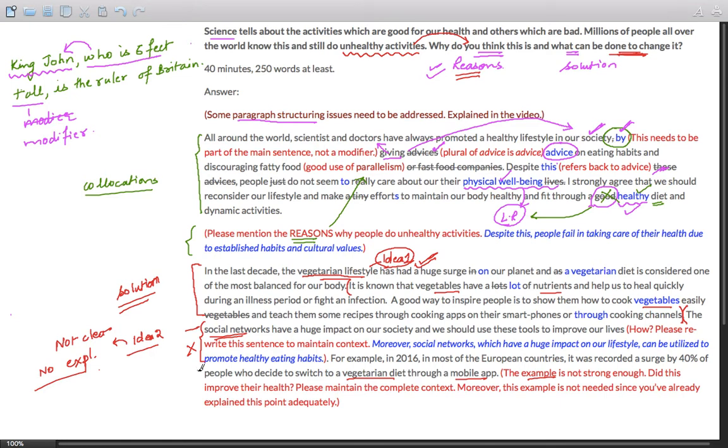So the proper context is missing here. The example should be centered on how they can be made to follow healthy activities and unfollow the unhealthy activities. What can be done to change it? Okay, here the example should be on change.